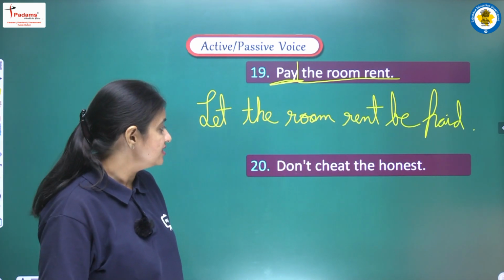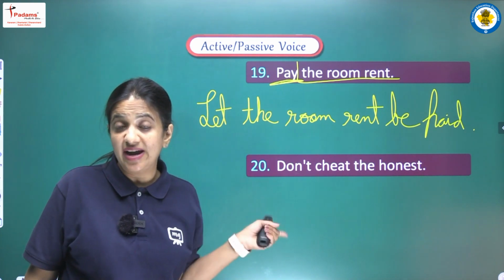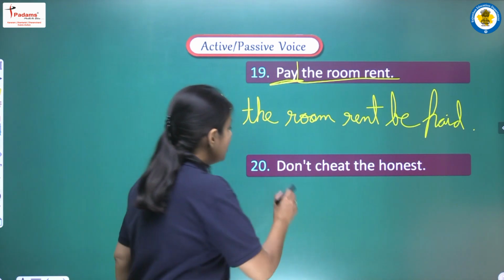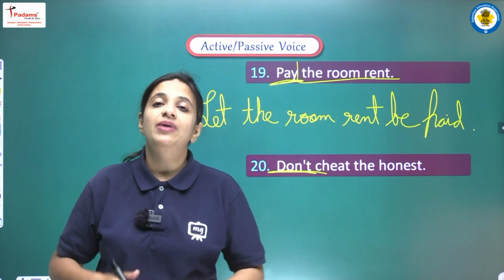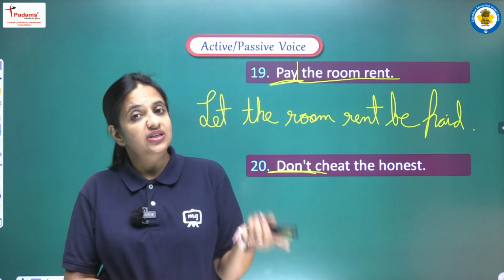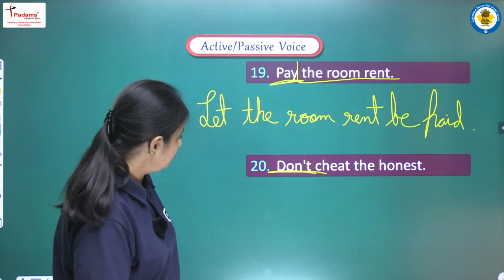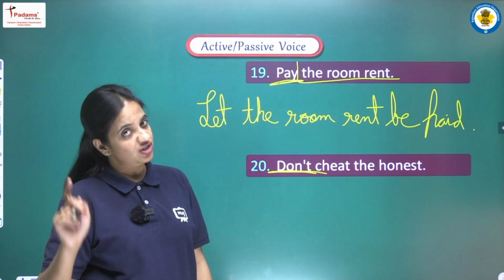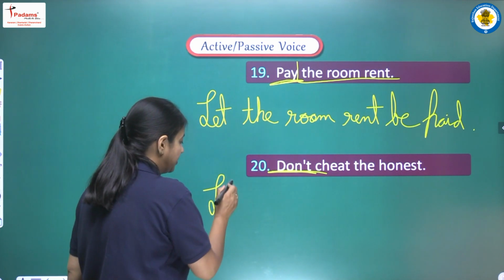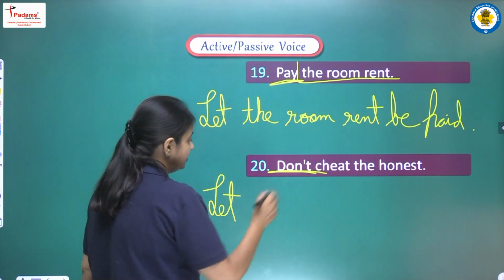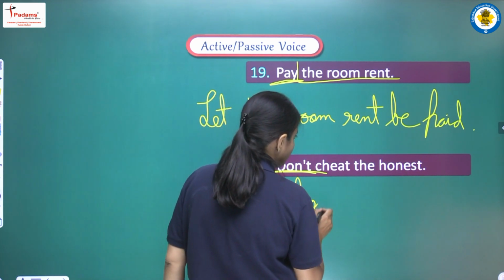Moving on, next is don't cheat the honest. So here we are having an imperative sentence, but we are having a negative imperative sentence. Imperative sentence तो हमें given है, but वो negative form में है. So in the passive voice also we have to follow the negative form. So again we are having two options. The first option is to follow the let pattern. So first of all we are writing the let pattern. According to that, let the honest, that is our object.